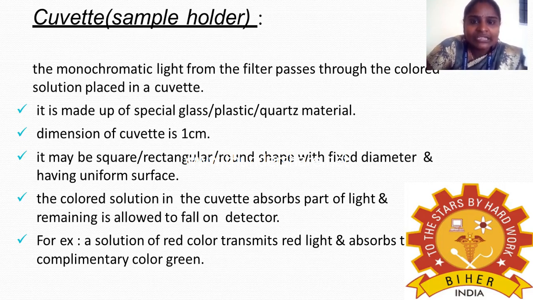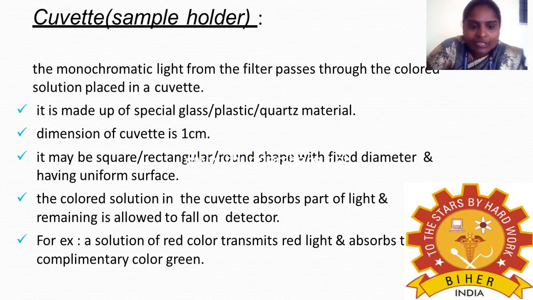The colored solution in the cuvette absorbs part of the light, and the remaining light is allowed to fall on the detector. So the cuvette is a sample holder, holding the sample for analyzing, for estimation by using colorimetry. It is made of special glass, plastic or quartz material, with a dimension of 1 centimeter. It may be square, rectangular or round with a fixed diameter. The colored solution absorbs part of the light and the remaining part is transmitted and falls on the detector.